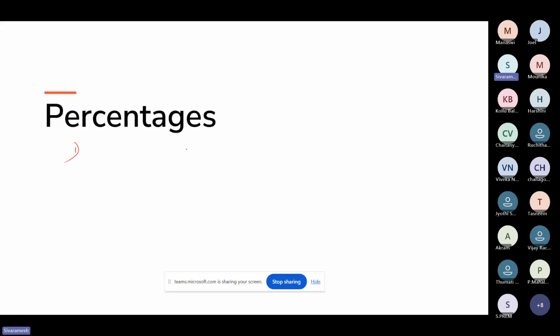is 30 percentage of 60. Okay, 30 percentage of 60. If you want to solve these types of questions, what is 30 percentage of 60, how to solve them? What basically people will do is they will start doing 30 percentage, 30 means 30 by 100 into 60, all these sort of calculations they will do. But first shortcut, we call this shortcut name as